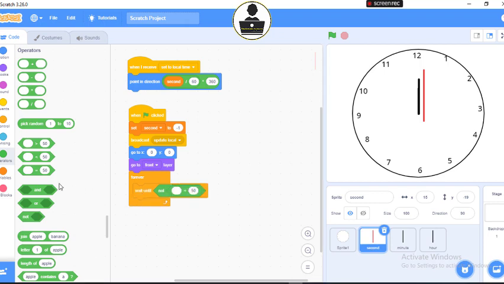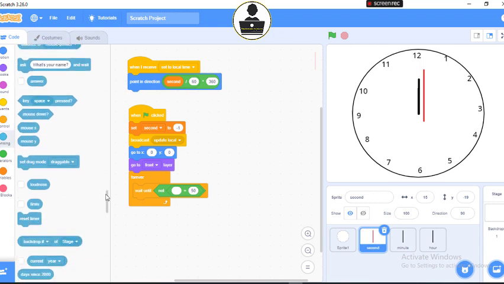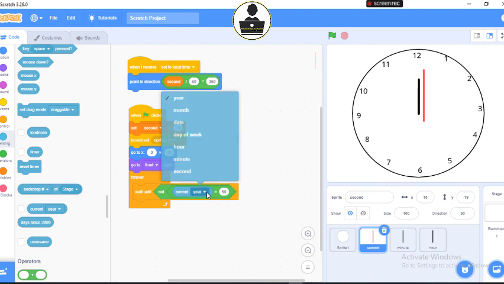So let's go to our sensing. In our sensing we can use it to feel. Let's scroll down. You see current. So let's drag this current and drop in here and change it to second. All right. Then here will be second.